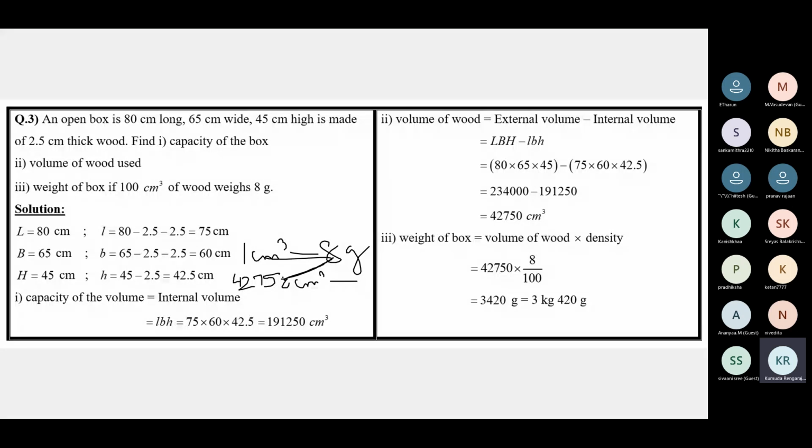Am I audible, children? Yes, ma'am. Okay. So similarly here, because this is 100 centimeter cube, it will be 42,750 into 8 divided by 100.